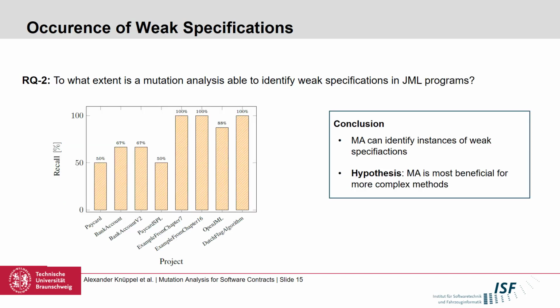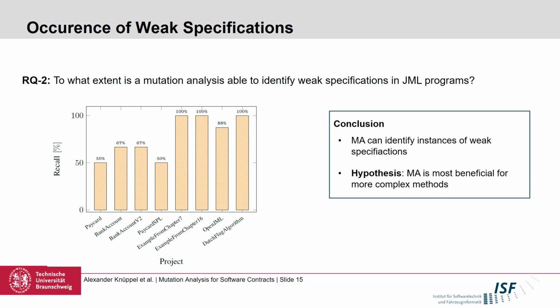To follow up with that investigation, we conclude for our second question that a mutation analysis is able to automatically find instances of weak specifications. We also identified that the more complex a method is in terms of constructs used and the general size of the implementation, the more likely we are able to find such instances. Mutants have also the advantage that when we find a mutant that remains alive, we have a direct instance of an implementation that is also covered by our specification. And that instance can be used for further investigations, probably manual inspection by a developer.